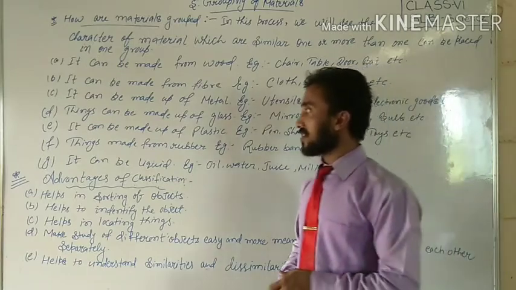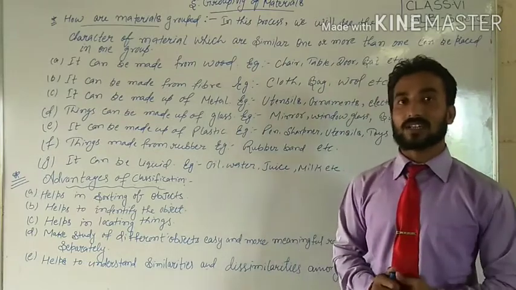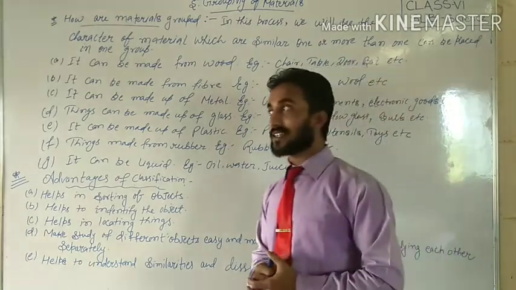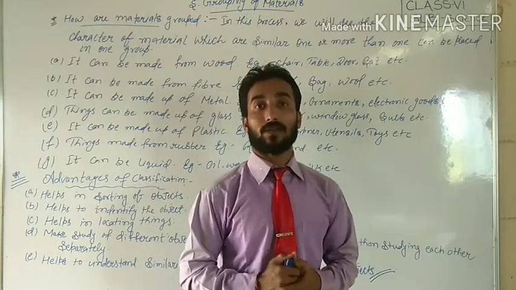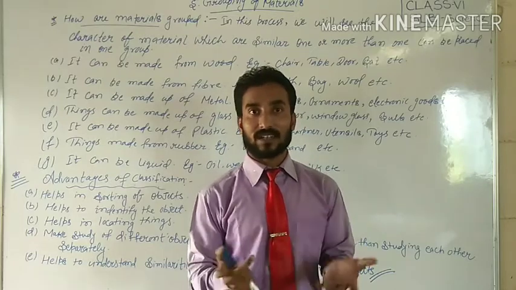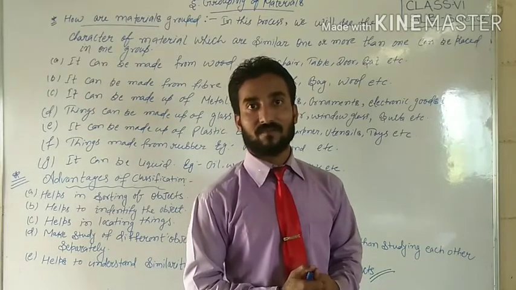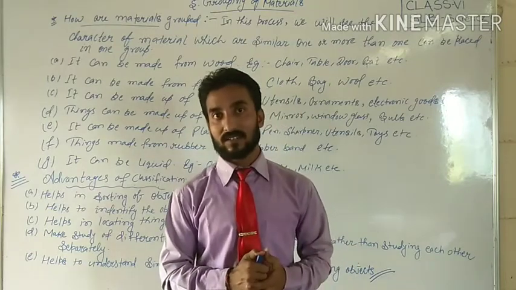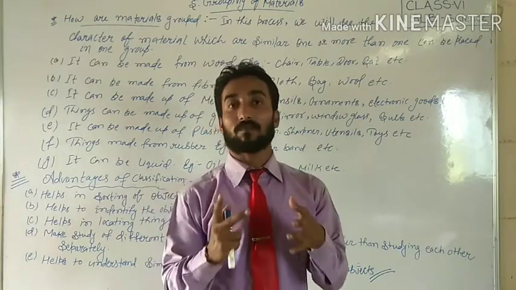Okay, so students, see the next topic, which is things that can be made up of plastic. If I talk about listing out the materials which are made with the help of plastic, there are different types. It means we can say that in the modern era, in modern time, we are surrounded by plastic only. If I bring any grocery items, that needs plastic. If I need any vegetables, we need plastic. If we need any liquid substance, then we use plastic. We are completely surrounded by plastic.